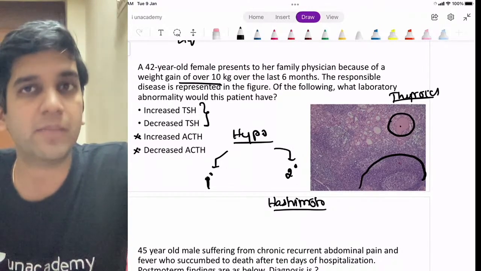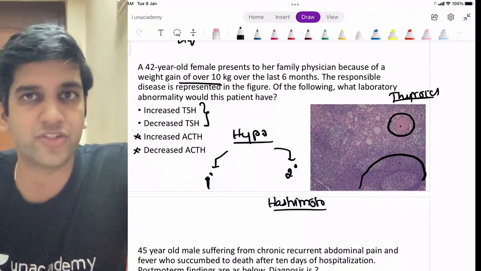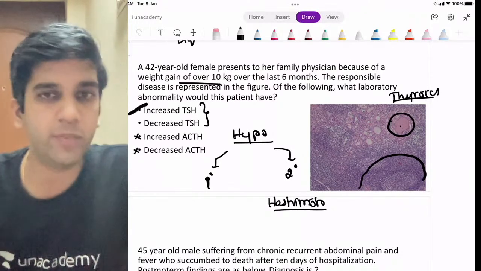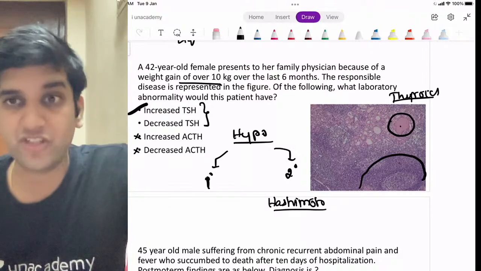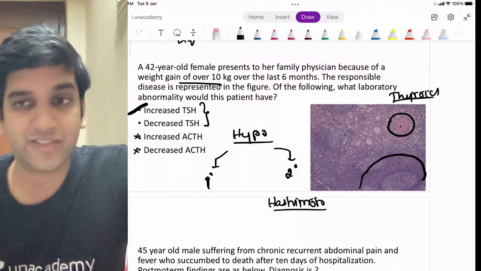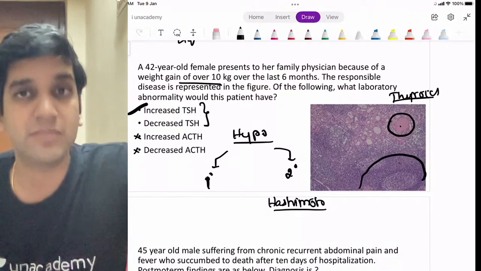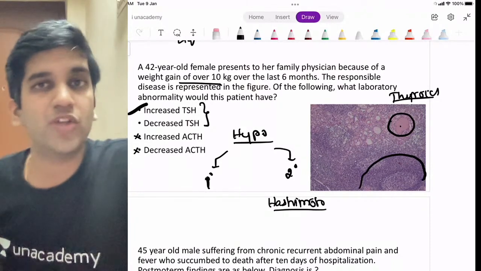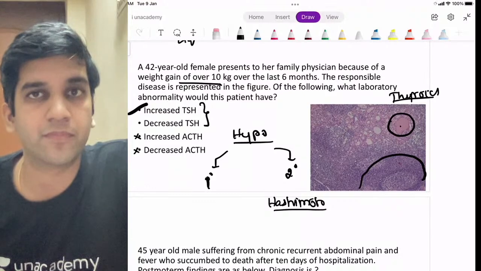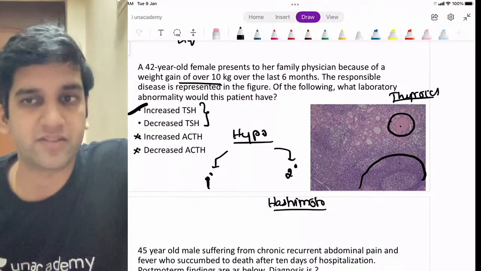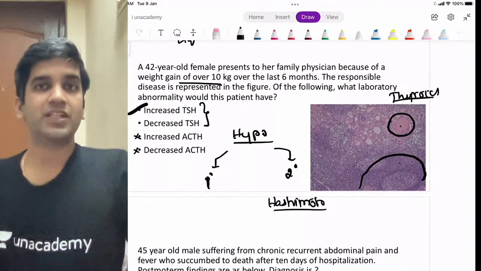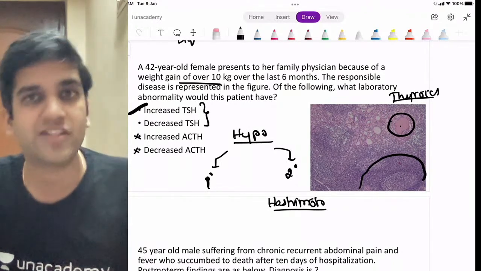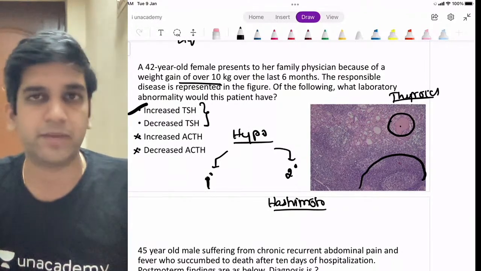So in case of a primary hypothyroidism, what will happen to TSH? It has to be, and it will be elevated, right? So increased TSH is the answer. It's a very simple answer which you guys told. But you may have a similar question. Look for what organ is being shown. I can show you an image of a pituitary adenoma. Then it's going to be decreased TSH, right? So it can be anything which can cause hypothyroidism. So you have to rule out whether it's primary or secondary. That will easily help me, right?